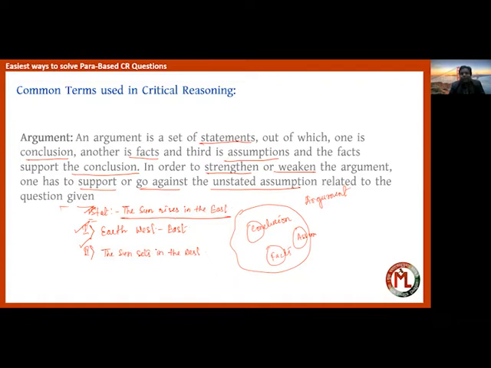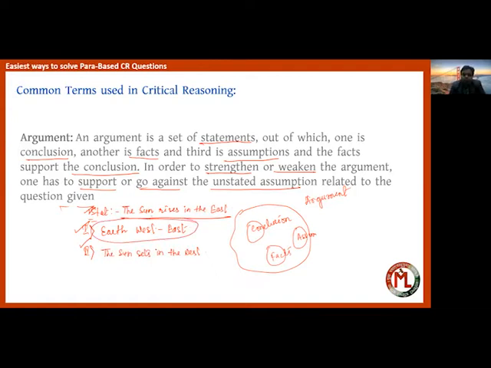And here is the tricky part. It may seem that both statements will support or strengthen the argument, but your answer will not be both statements. Your answer will be statement one only.